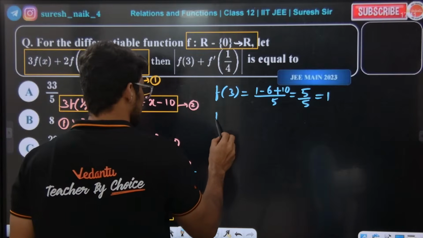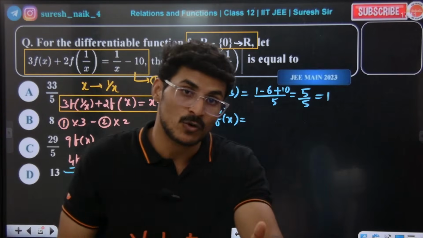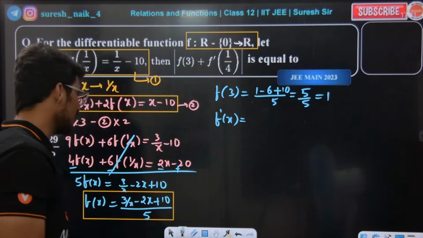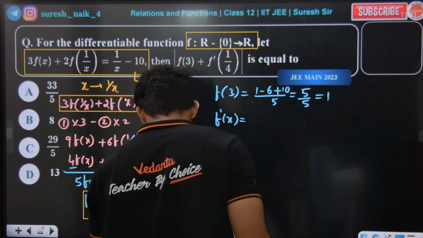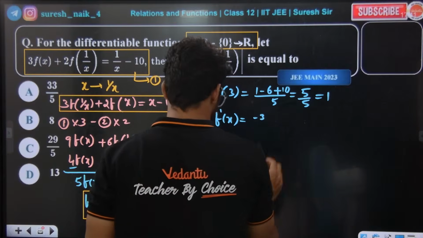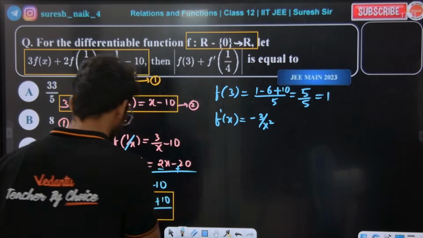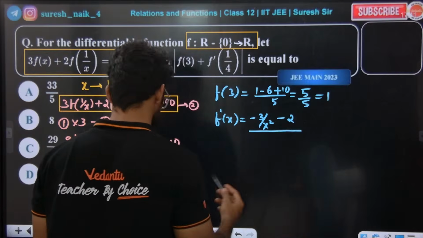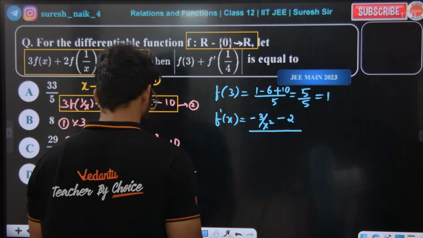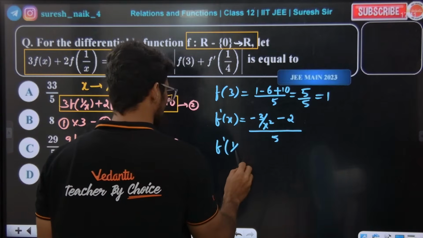Now what about f dash of x? First we need to find f dash of 1 by 4, so we need f dash of x. So differentiate this. 3 by x differentiates to minus 3 by x square. Are you clear or not? Minus 3 by x square, and for minus 2 and 10, the differentiation is 0, and the denominator will be as it is. I'm not differentiating the denominator.